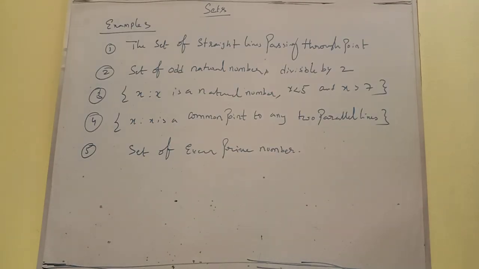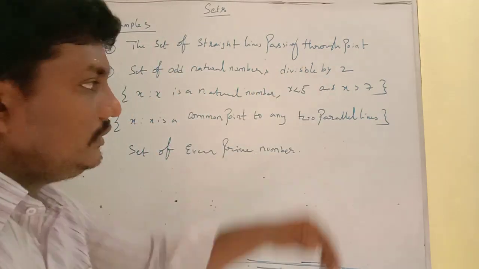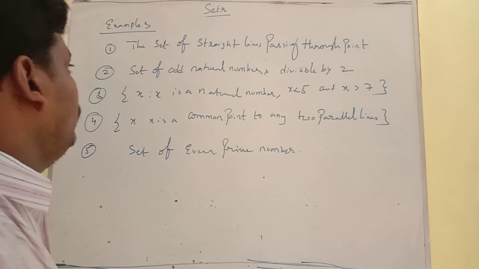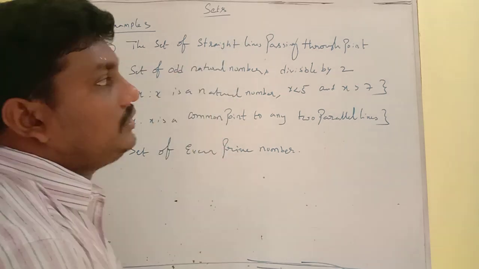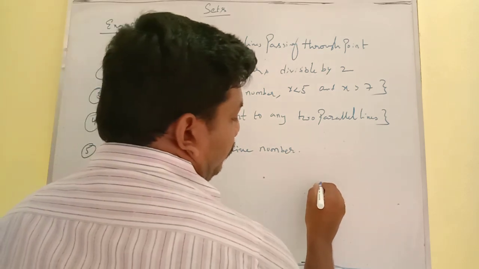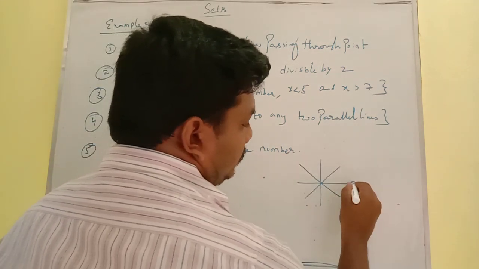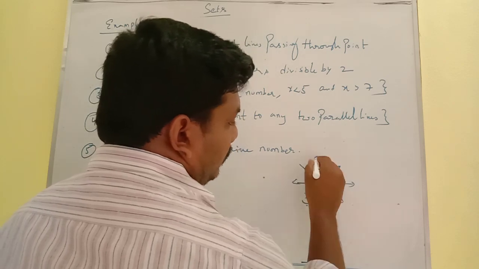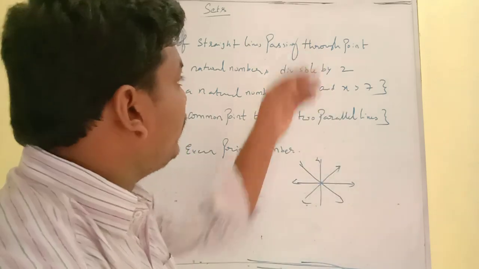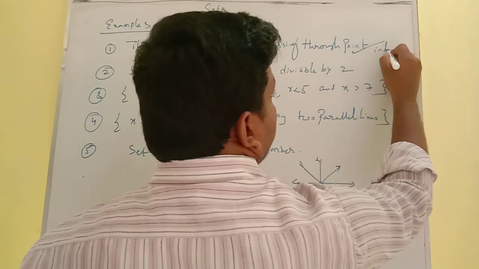Now we can see the examples of sets. Whether it is an empty set, finite set, or singleton set, we have to see the type of each set now. Set of straight lines passing through a point. Suppose we take one point. How many straight lines are passing through this point? There are infinite straight lines passing through this point. Then it is called an infinite set.